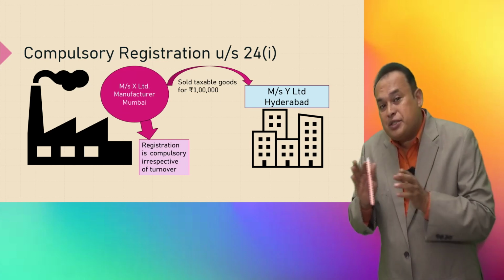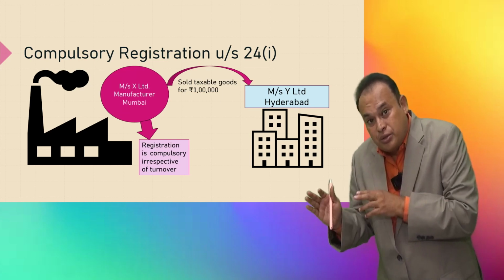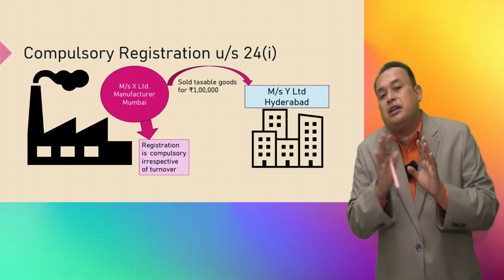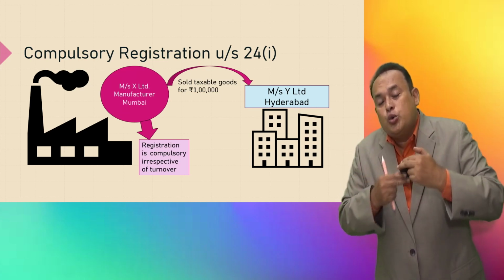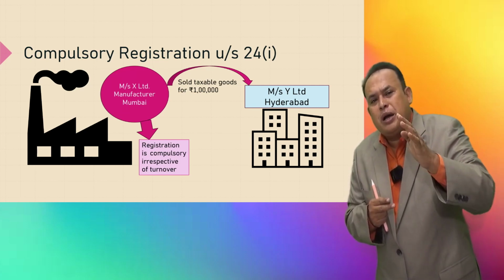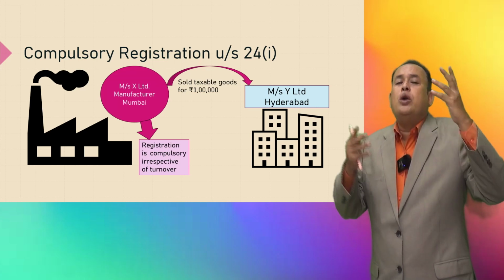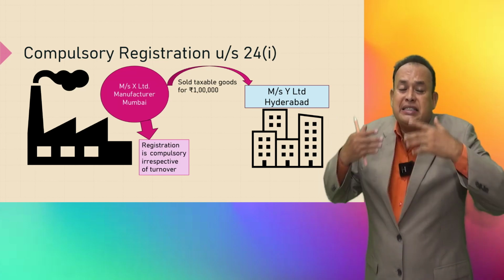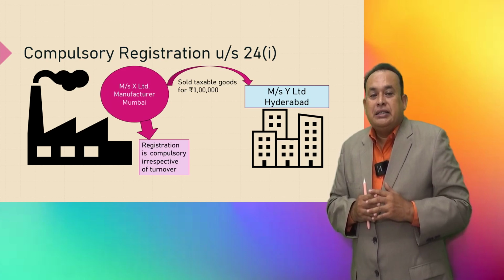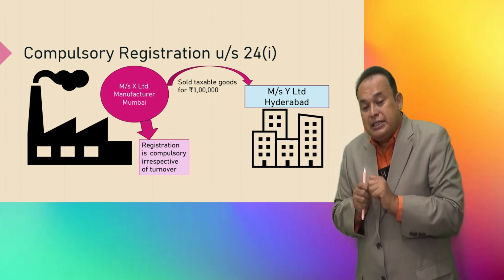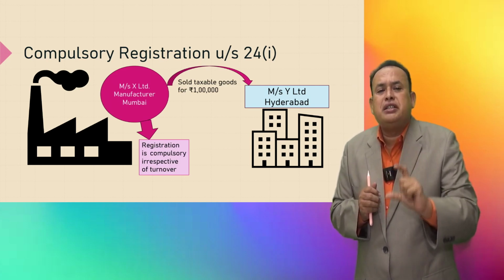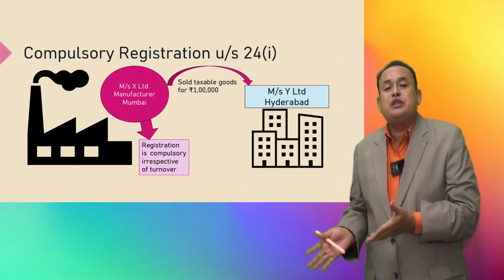Only to a supplier of goods, but not applicable to a service provider. For a service provider who makes interstate outward taxable supply of services, no problem. He will go for registration only when his aggregate turnover exceeds the threshold limit for registration. Section 24 clause 1 applies to interstate outward supply of taxable goods; registration is compulsory for such a supplier irrespective of the turnover.